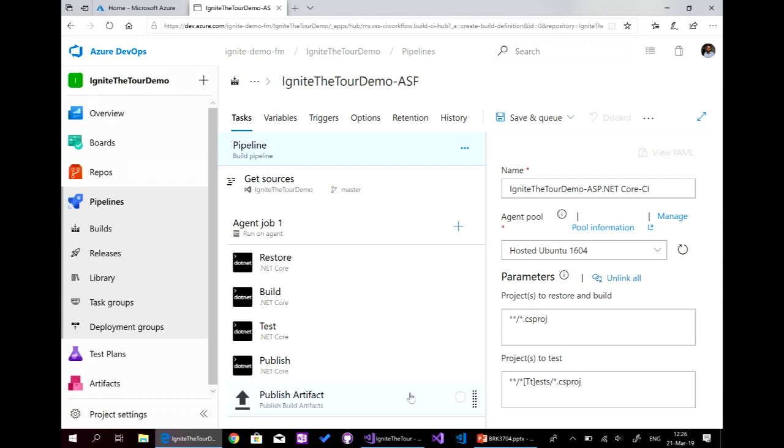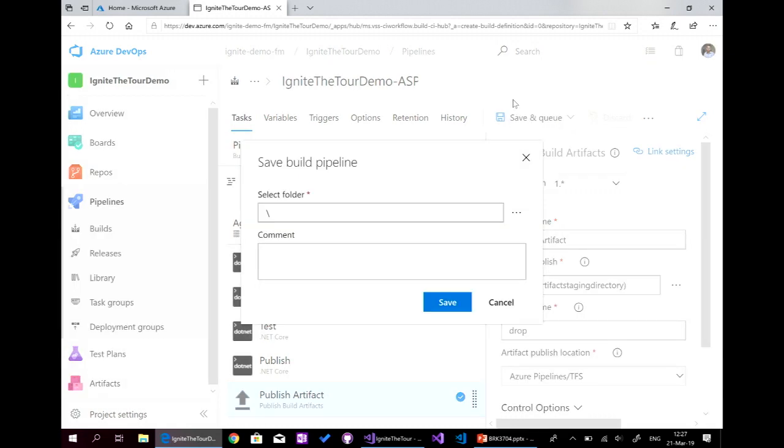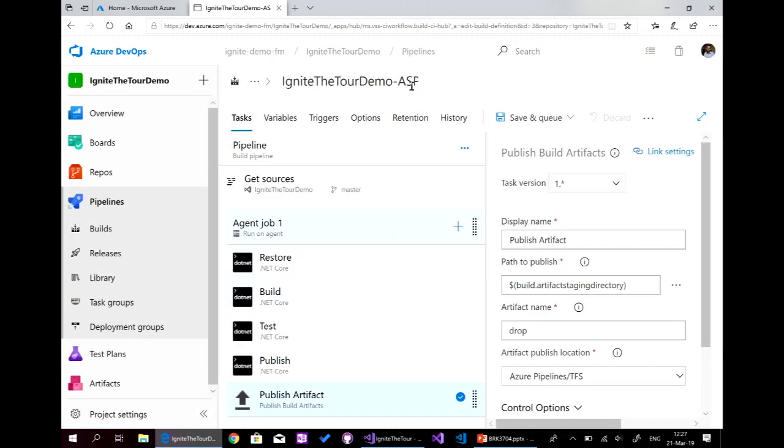And at the end, we have the publish artifact where we can build and we create our package that can be hosted directly at any server. So here, we have the restore, build, test, and publish. We can remove test, we don't have one, but no problem with it. And then I can click on save here. And I have my pipeline. I will just rename it here, .ci, and click on save.